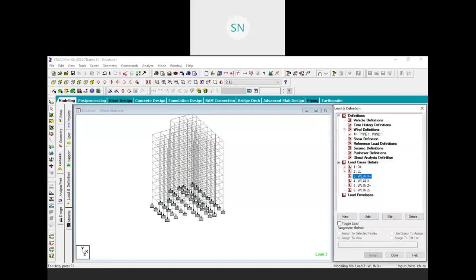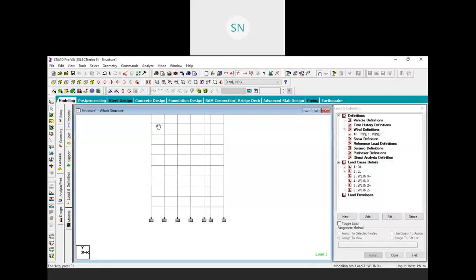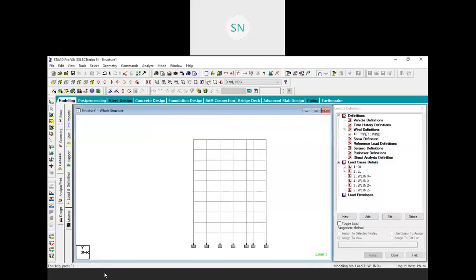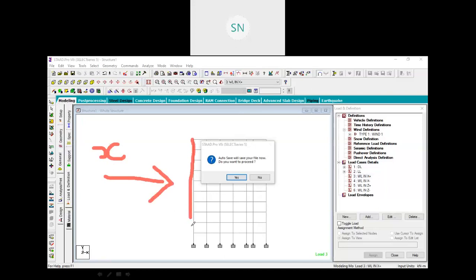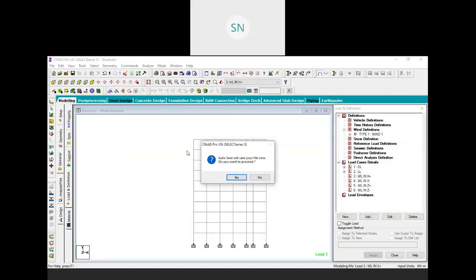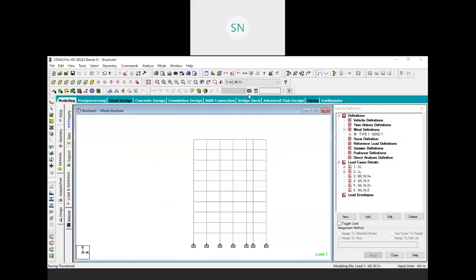So I'm choosing my positive x, and let me view it from the positive z. So okay, now see, this direction is my positive x. Now understand carefully, this is my positive x direction, right? And we are going to assign that pressure. So it will be applied on this face, right? And also create some other effect on the back face.